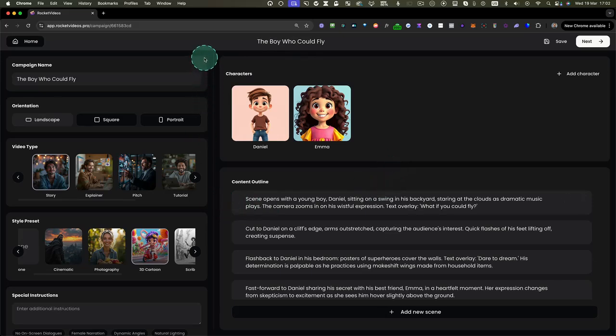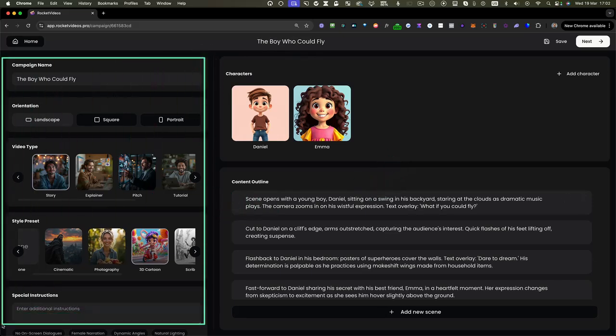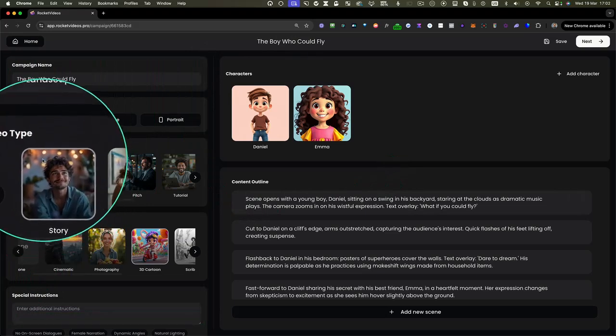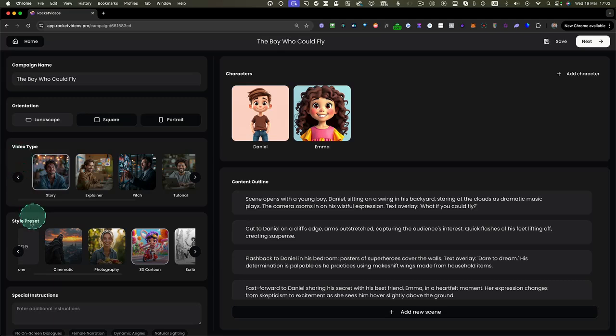Now on the left side, you can see the other settings that we already set before, like the story, the video type here, also the style preset. We set that here to cartoon. But if you like, you can also change the orientation. You can do this later, by the way, as well. You can set this to square video or portrait video. But let's go with a landscape video.